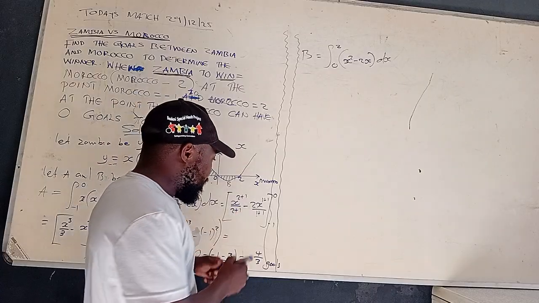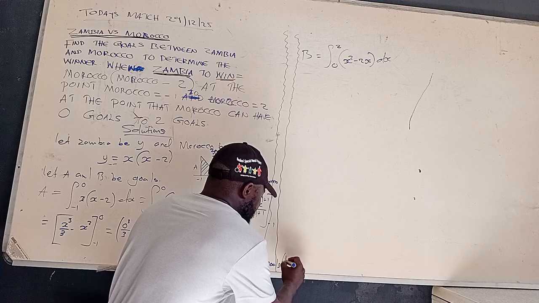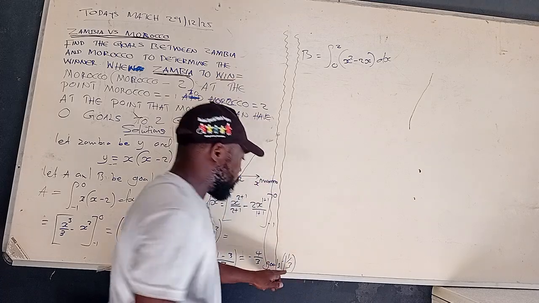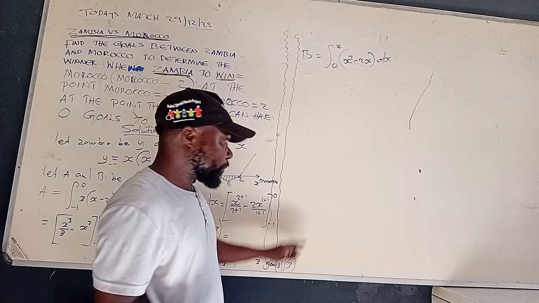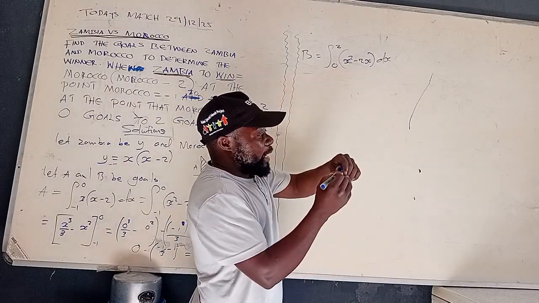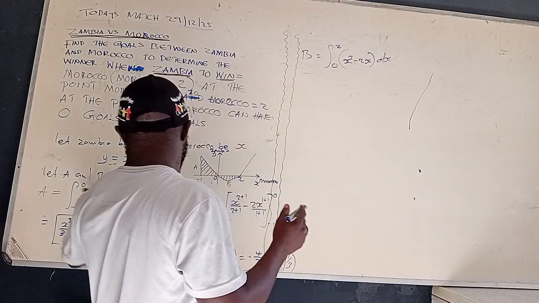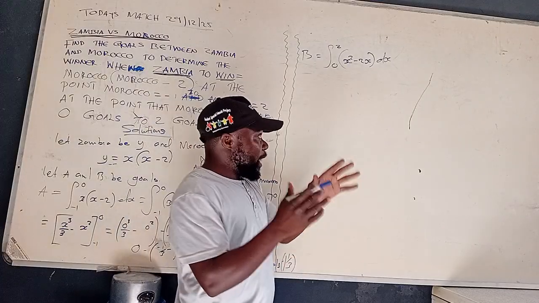So this one you can even simplify it. It is 1, negative 1 over 3. So this could be the goals. Are we together? There we move. So we have this point. At this point here, we are now going to find for B. Remember, we're trying to find the B to find what? The goals of A and B.